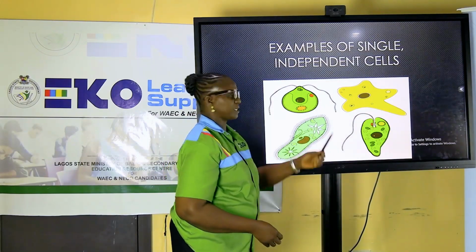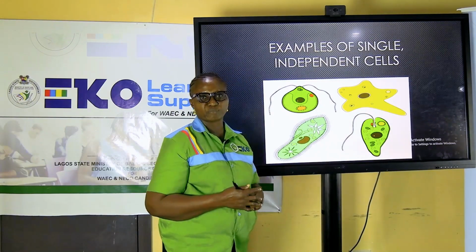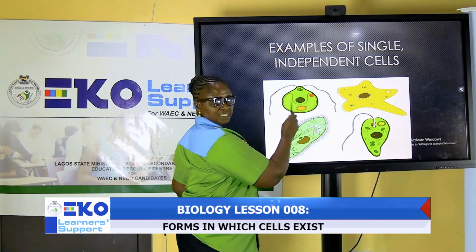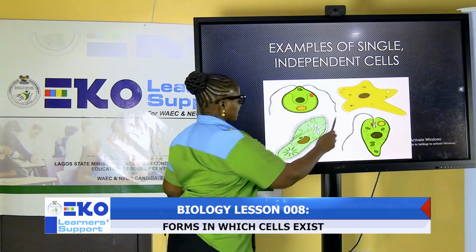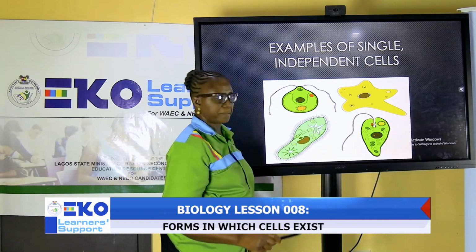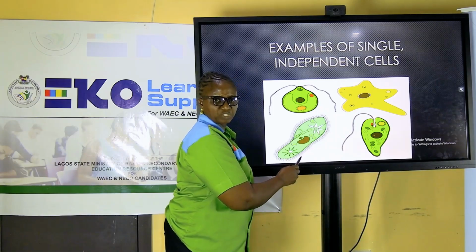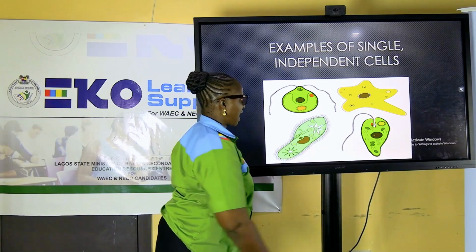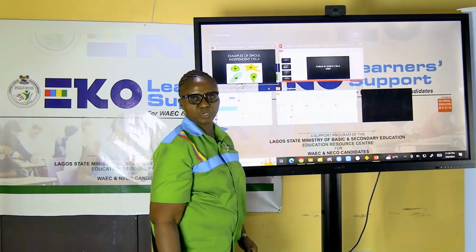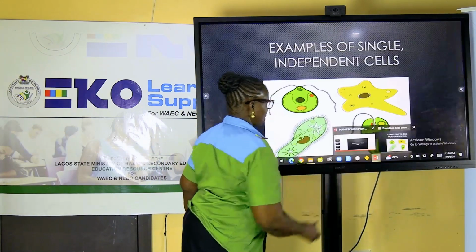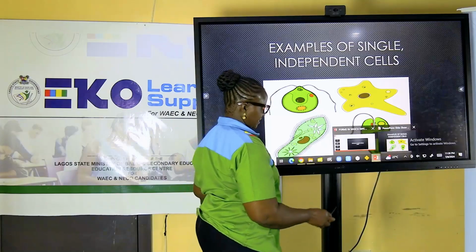Here I have images, pictures of the 4 forms of cells that I mentioned earlier on. Here, I have this first one as Chlamydomonas. The second one up is called amoeba. Can you see this? What shape does it have? A slipper shape. It's called paramecium. And the fourth example is what is known as Euglena. 4 different forms in which the cells exist.